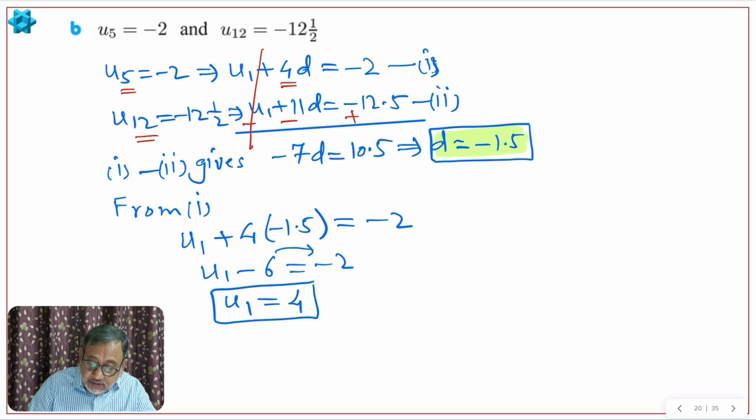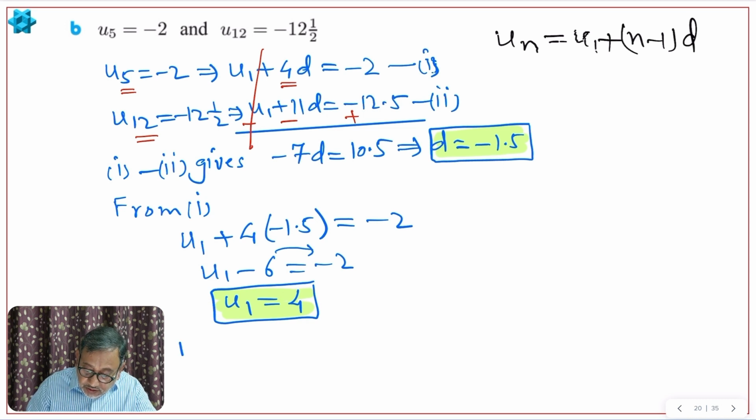Now after finding both of them, I can write the general term. Again let me write the general term here. Un is equal to u1 plus n minus 1 times d. Therefore the general term will be un is equal to 4 plus n minus 1 times d. D is negative 1.5, right?